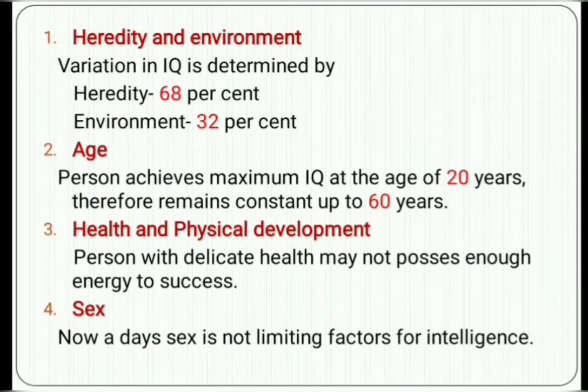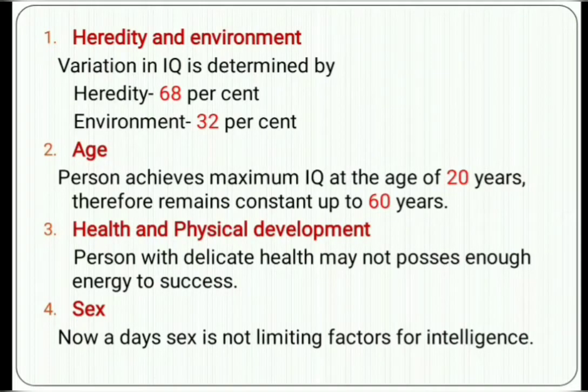Then the second factor affecting intelligence is age. Some people are bright and some are dull from birth. Brightness or dullness in childhood remains the same throughout our life. It is proved that a person achieves maximum IQ at the age of 20 years.